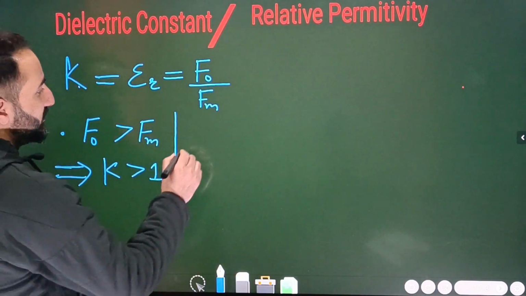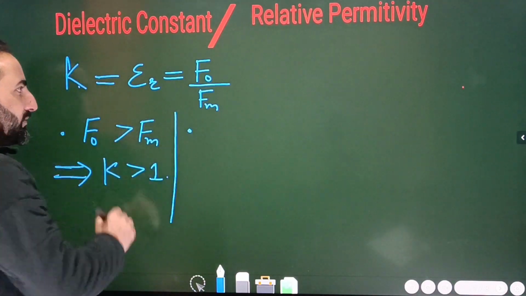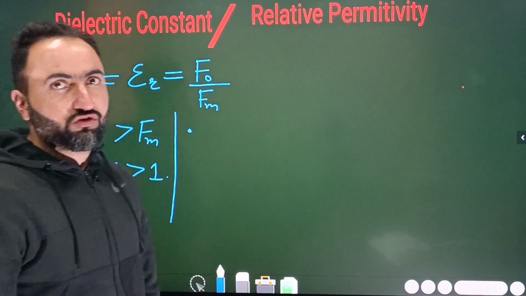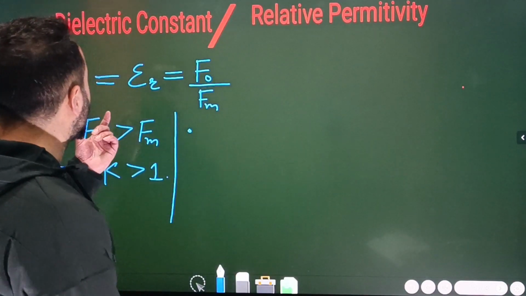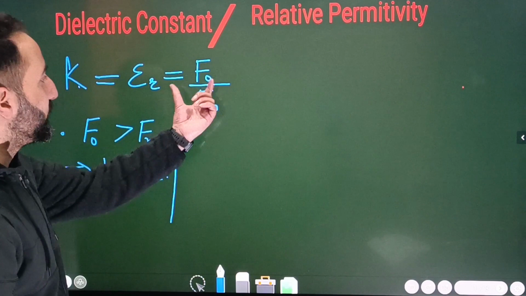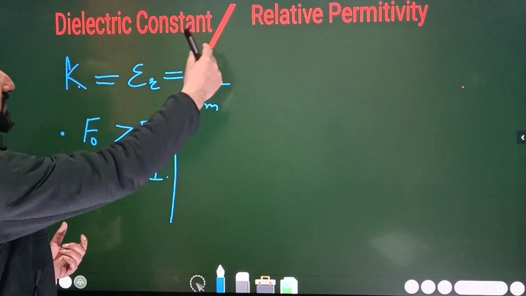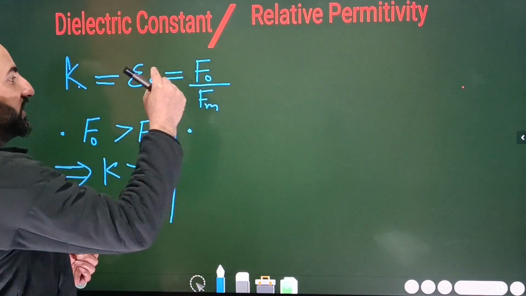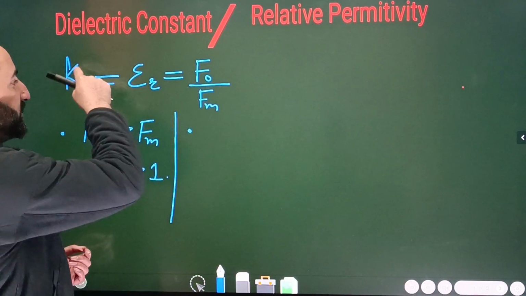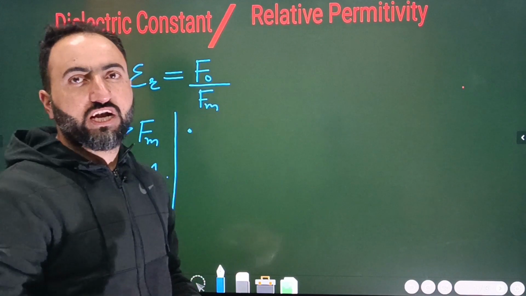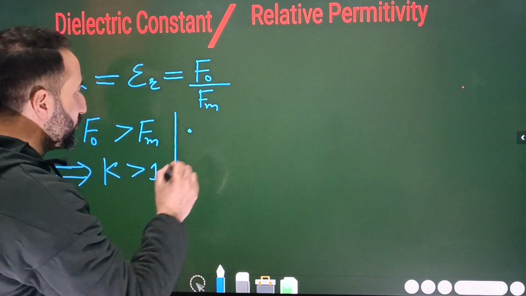Point number second. You tell me बेटा, what will be the units and dimensions of this dielectric constant? इसका unit और dimension formula होगा क्या बेटा? Simply, this dielectric constant and relative permittivity is equal to F naught divided by Fm. Since it is the ratio of same physical quantities, this is force. इसका unit Newton है बेटा, इसका भी unit Newton है. So that means this will be a dimensionless and a unitless physical quantity. Clear or not? So that's the point number second.